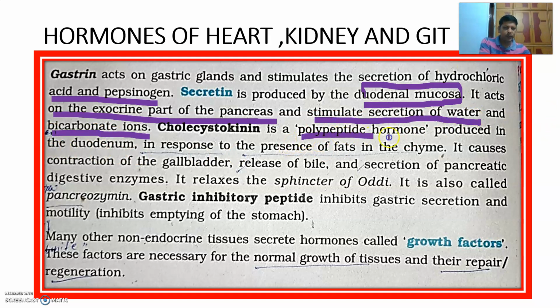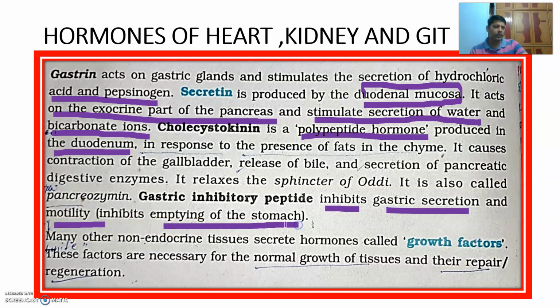Cholecystokinin (CCK) is a polypeptide hormone produced in the duodenum, the duodenal mucosa, in response to the presence of fats in the chyme. It causes the contraction of the gallbladder and release of bile, and secretion of pancreatic digestive enzymes. Next one is gastric inhibitory peptide, which inhibits gastric secretion and motility, and inhibits the emptying of the stomach. Gastric inhibitory peptide is opposite to gastrin.